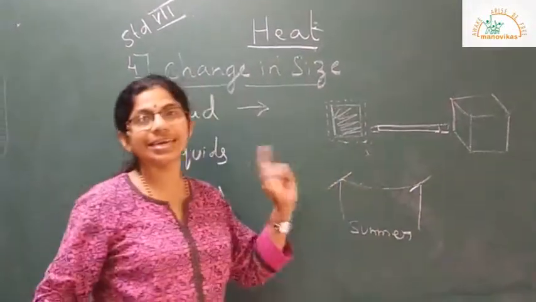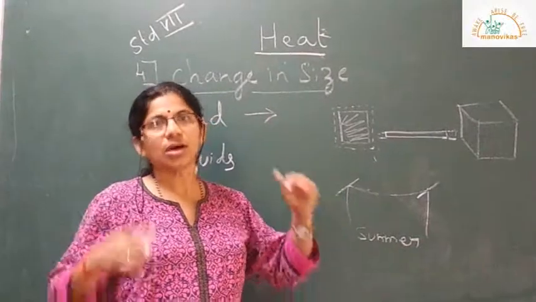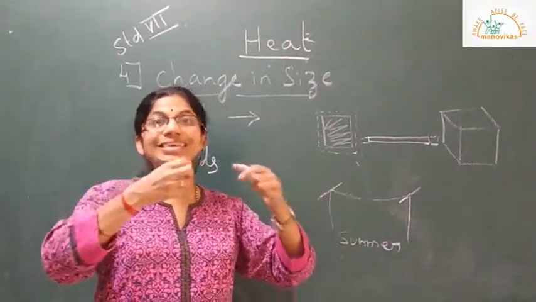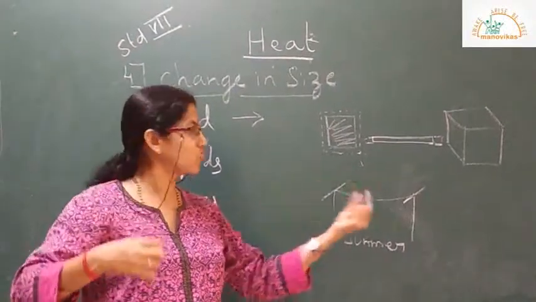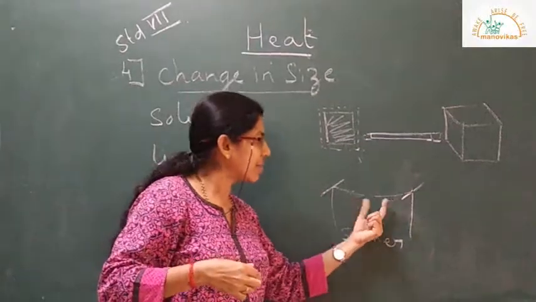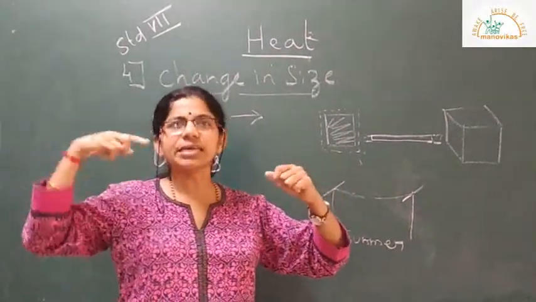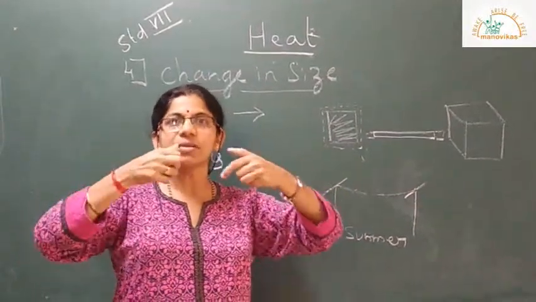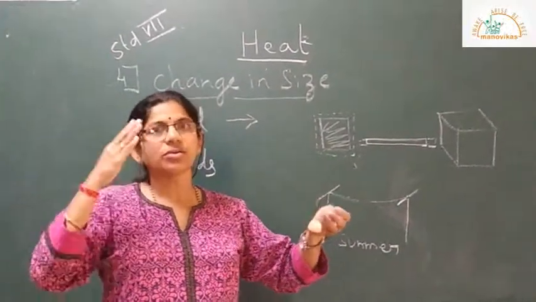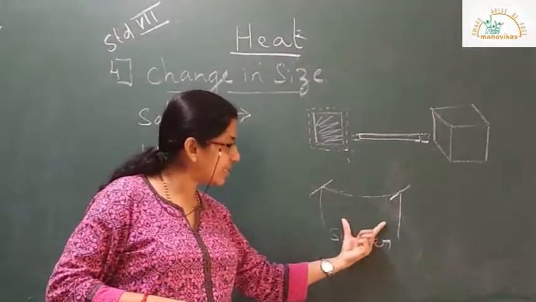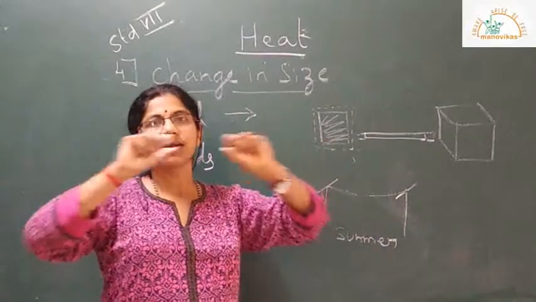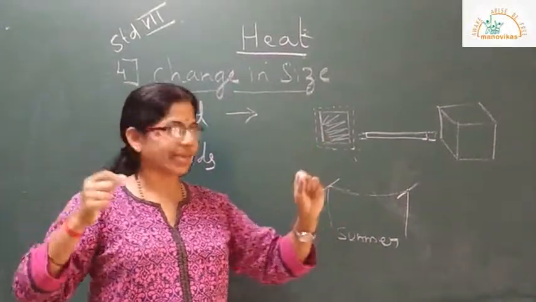What is the reason? In winter there is contraction, isn't it? So even these cables tend to contract. If you lay them in summer and keep them very tight, then in winter they will try to become more tight and they will snap. Just to avoid that, if they are laid in summer, they are kept slightly loose so that in winter they contract and come to their actual size.